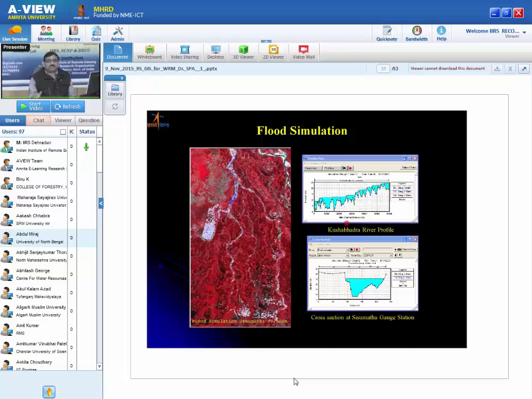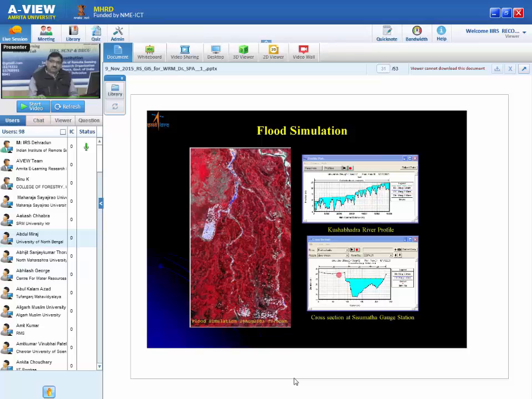There are different sets of models, like Mike 11, or if you want to go for free open software, you can go for HEC-RAS, which will give you kinematic wave information, and routing will be there. Then in combination with HEC-HMS and HEC-RAS, you can find out which area will be inundated if this much amount of rain occurs, and at what time.